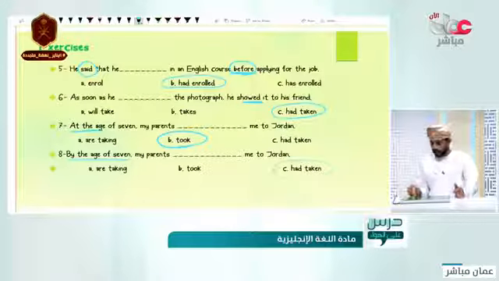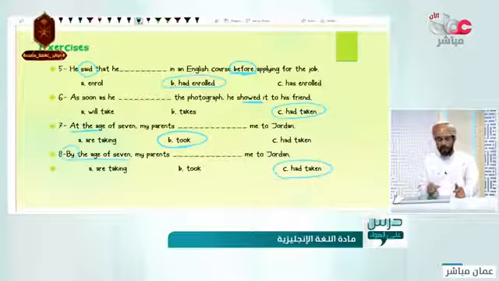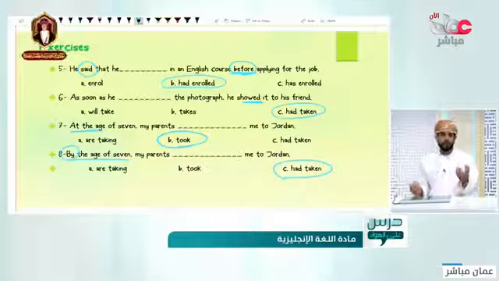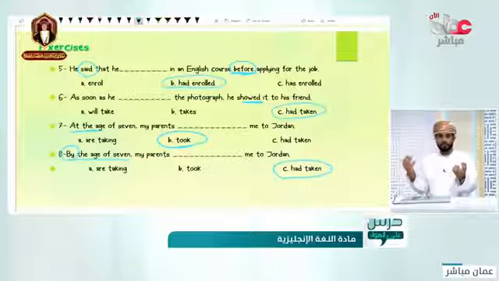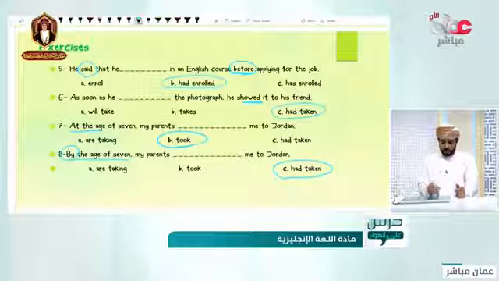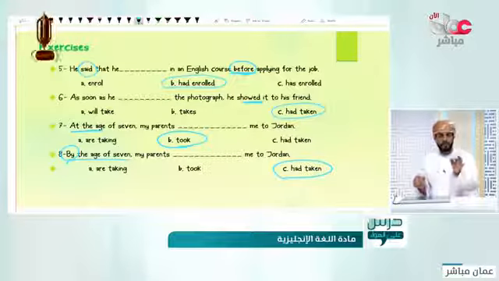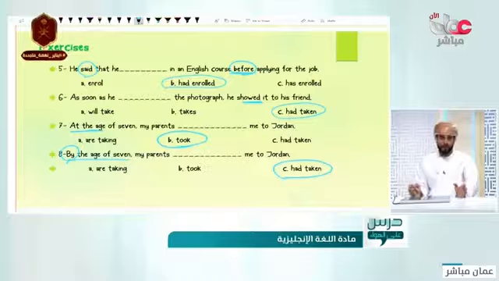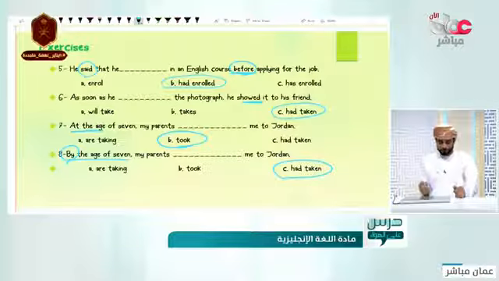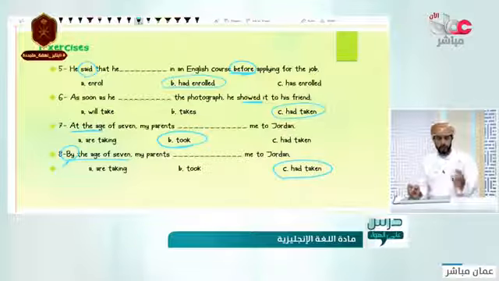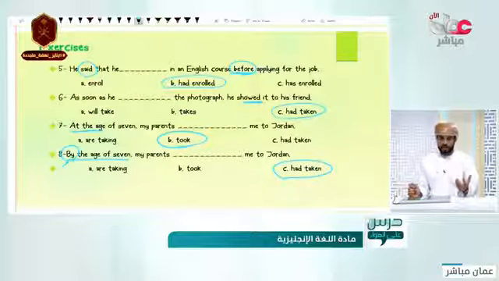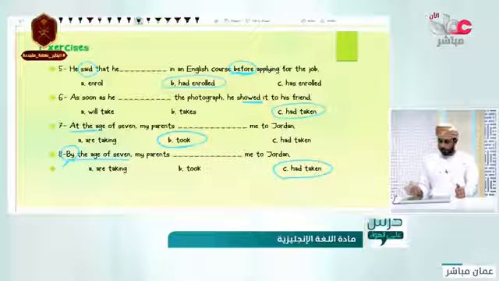Had taken me. Why is that, teacher? Because in here, by means before. In here, before the age, they had taken me. Before that time. So in here, by means before. Before the age of 7, my parents had taken me. But the word at the time means at a particular time in the past. Be careful there. So now you have learned that the word by means before. Even you can say it before the age of 7. Good.